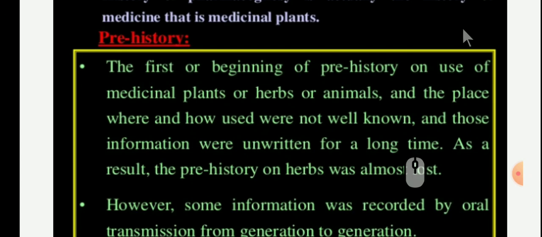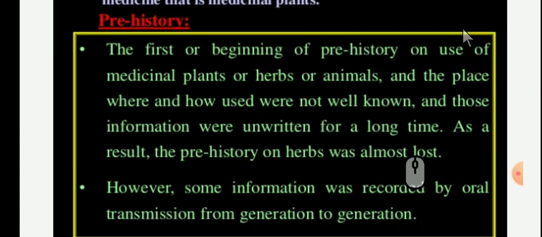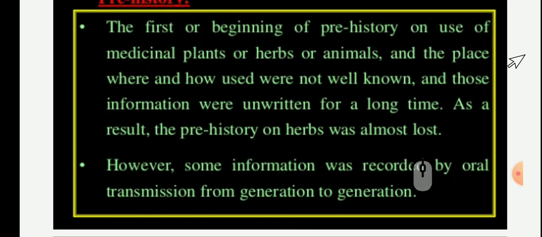Regarding the prehistorical period, the beginning of the use of medicinal plants, herbs or animals, and where and how they were used were not well known. That information was unwritten for a long time. As a result, the prehistory on herbs was almost lost.